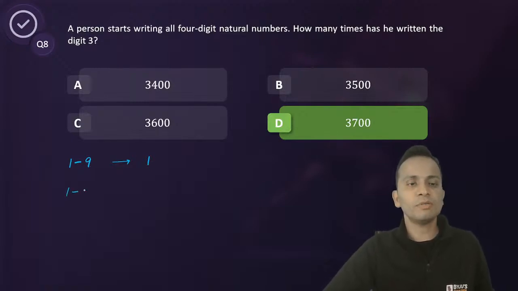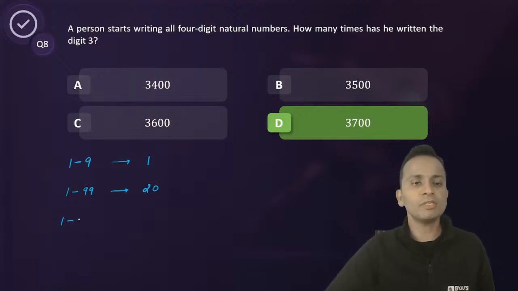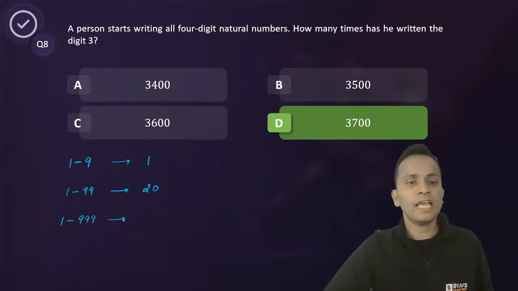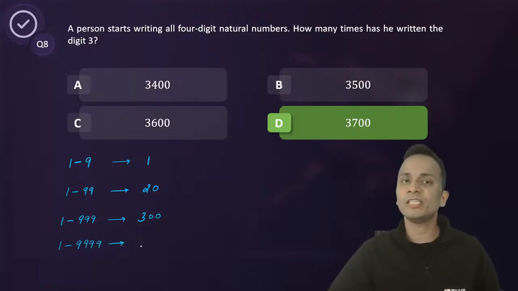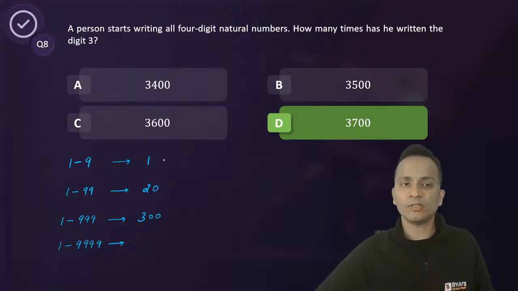If I write all the numbers starting from 1 up till 99, then every digit is written 20 times. If I write all the numbers starting from 1 up till 999, you can learn these, then every digit will appear 300 times. If I write all the digits starting from 1 up till 9999, then every digit will repeat. Wait. Now look at this series 1, 20, 300.